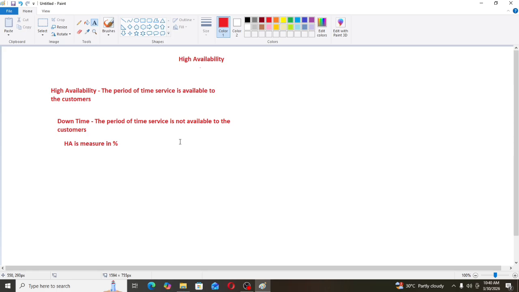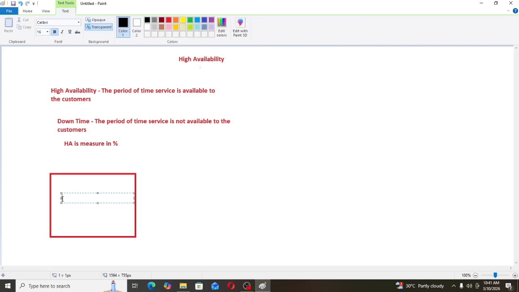For example, this is one server. I have deployed his application on this server, and I have given the file name like index.html. I provided one IP address for this server.